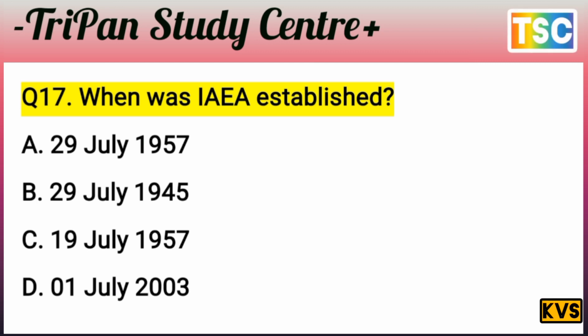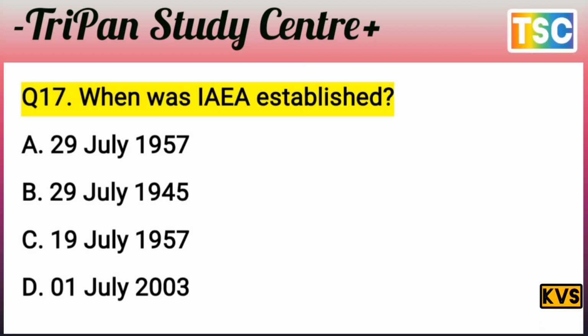You must have a thought of your answer. Let's see what is the answer to this question here. When was IAEA established? That's an important and direct question. I give you the direct answer: 29 July 1957. That's a great answer. 29 July 1957 is the correct answer to this question.